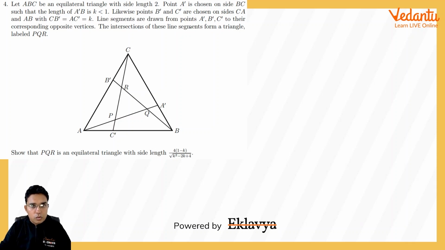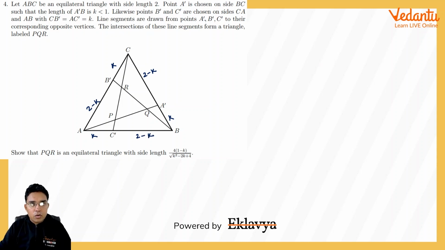Okay, so AB is 2. A dash is chosen on the side BC such that length A dash B is K. Okay, so this is K and this is less than 1. That is why this A dash is lying on the lower half part of this BC. Likewise, B dash and C dash are chosen on the side CA and AB such that CB dash is K. So this is K and AC dash is also K. So these remaining sides will be 2 minus K here, 2 minus K here, and 2 minus K here.